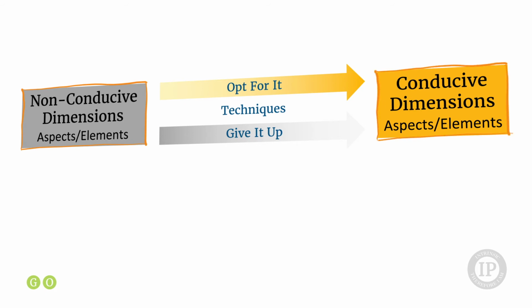So essentially, how to choose to go that direction. So opt for this experience at every dimension, and by the same token, give up the old habit or the way of experiencing that was non-conducive to happiness and move to conducive.